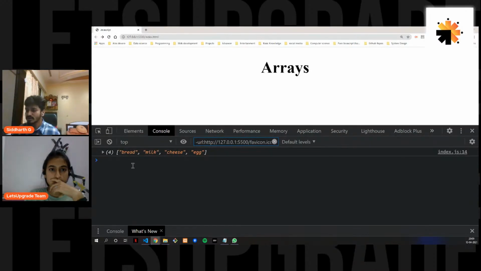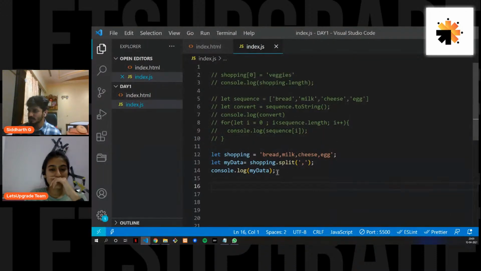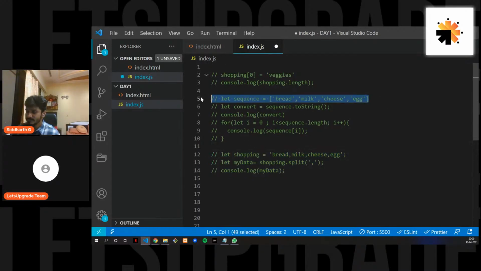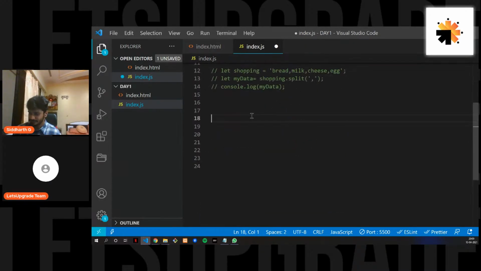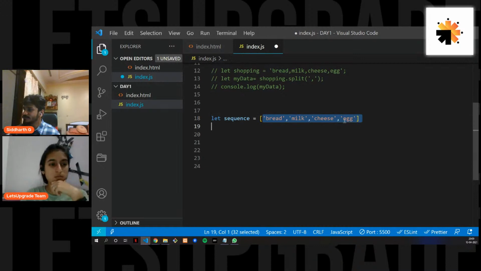Now some more important methods. I'll remove this part, or I'll just comment it out if you want. Let's take this example now. We have this array. Let's say you want to push something. What I mean by pushing is, what if you want to put in a value, an element, over here after egg?